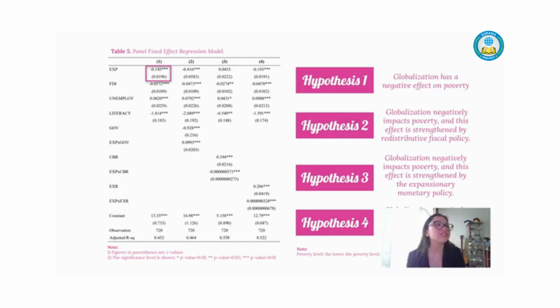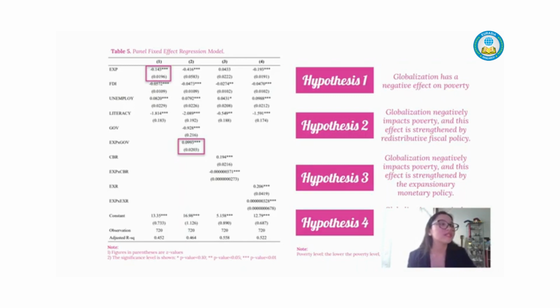Hypothesis 2 states that globalization negatively impacts poverty, and this effect is strengthened by restrictive fiscal policy. The second model of Table 5 shows that fiscal policy, in fact, has a positive effect, and is significantly accepted at 1%. According to the calculation, a 1% rise in BRICS and MENS countries' government expenditures as the variable of fiscal policy will result in a 0.09% increase in poverty. With this conclusion, hypothesis 2 regarding fiscal policy strengthening the negative impact of globalization on poverty in BRICS and MENS countries can be rejected.